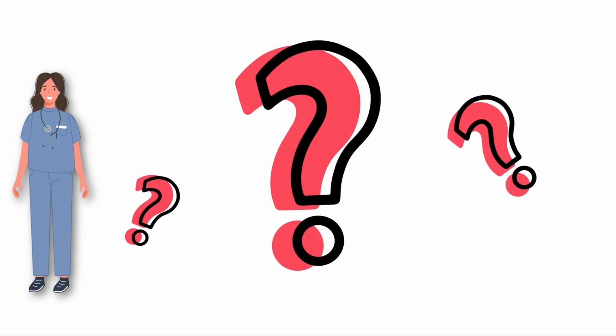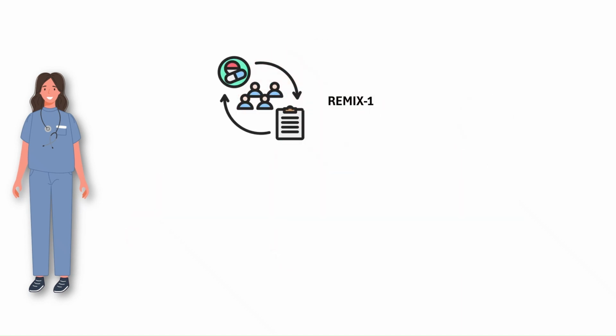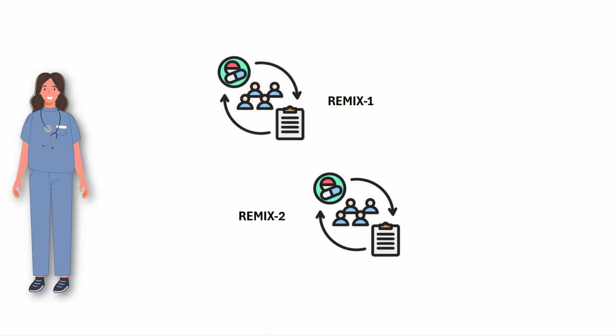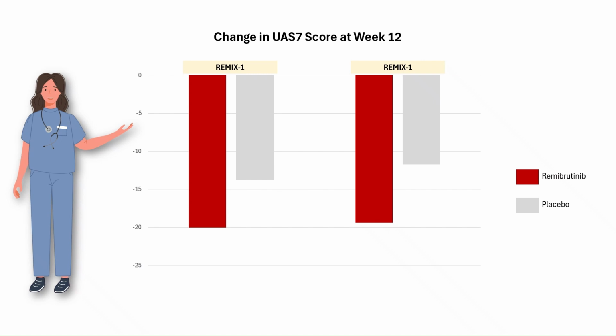So, what's the clinical evidence? The approval of Remibrutinib was based on 2 phase 3 trials, REMIX-1 and REMIX-2, which studied patients with chronic spontaneous urticaria who still had symptoms despite antihistamines. At 12 weeks, patients taking Remibrutinib had a greater reduction in urticaria activity scores, compared with placebo.